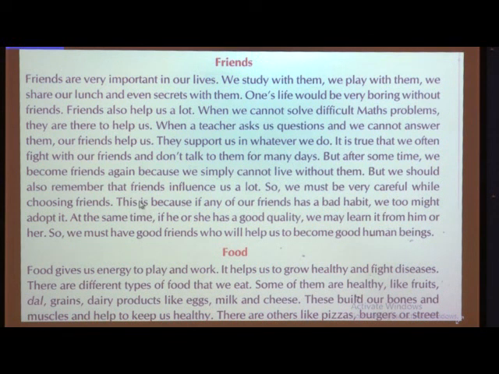If any of our friends has a bad habit, some friends will listen to you if you suggest or give good advice to them. But some friends are very arrogant, they don't listen, and they want to spoil their life. That time we can't help. So if some friends have a bad habit, we too might adopt it. Some children have a good quality that they like to imitate others.